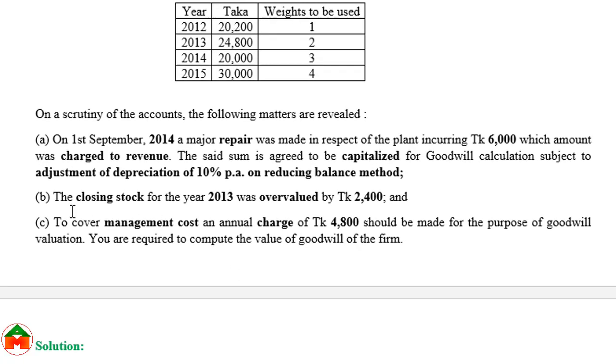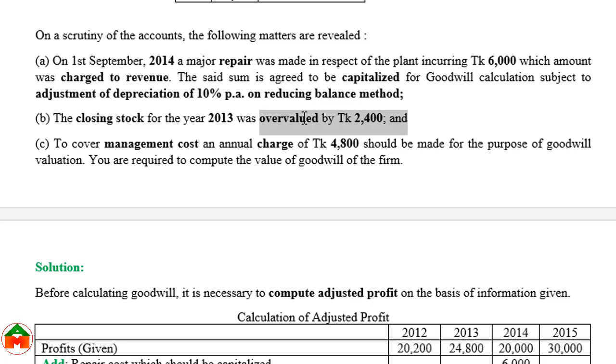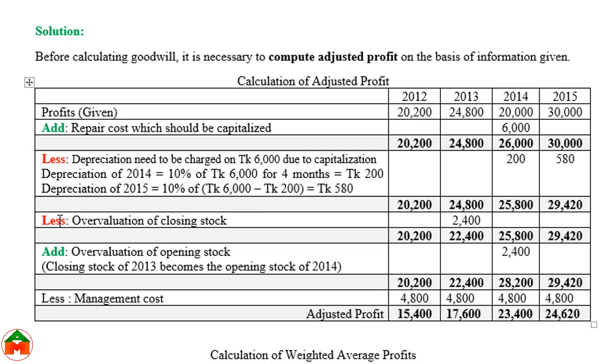Another piece of information we can see: the closing stock of the year 2013 was overvalued by taka 2,400. That means we have shown an overvalued closing stock in 2013. That's why the overvalued closing stock should be deducted from the year 2013, and this closing stock will be the opening stock for the next year.